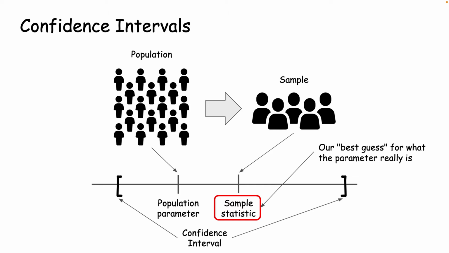Usually, the 95% confidence interval is reported. The 95% confidence interval can be loosely interpreted as the range of values we are 95% sure contains the actual value for the population.